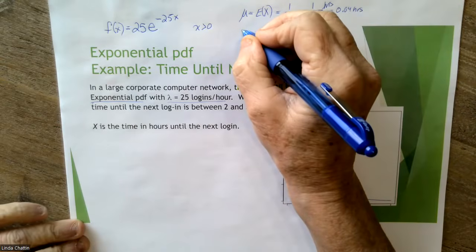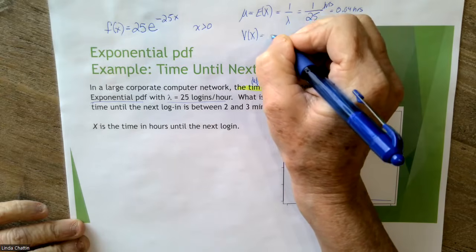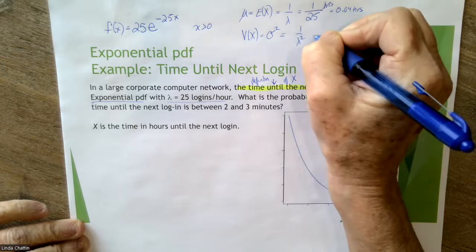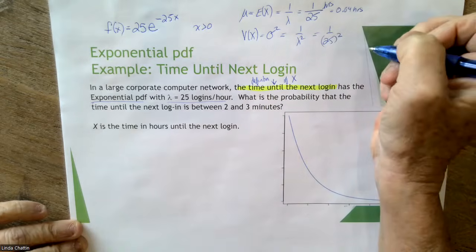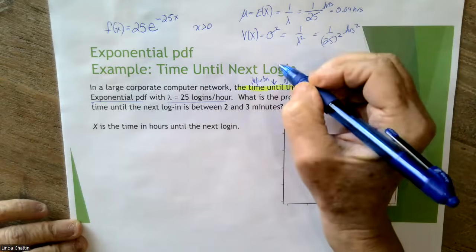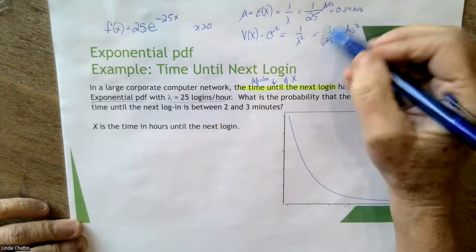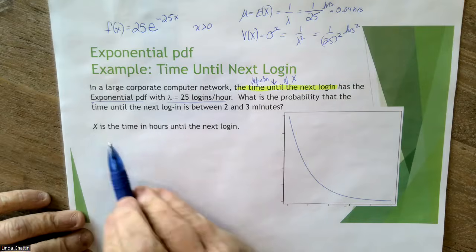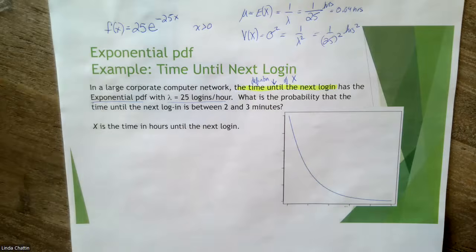We would also know that the variance would be 1 over lambda squared. So we could just say 1 over 25 squared, and then that would be in hours squared. And then we could also say that the standard deviation is just also 0.04 hours, because we would take the square root of that. What they want to know here is, what is the probability that the time until the next login is between 2 and 3 minutes?